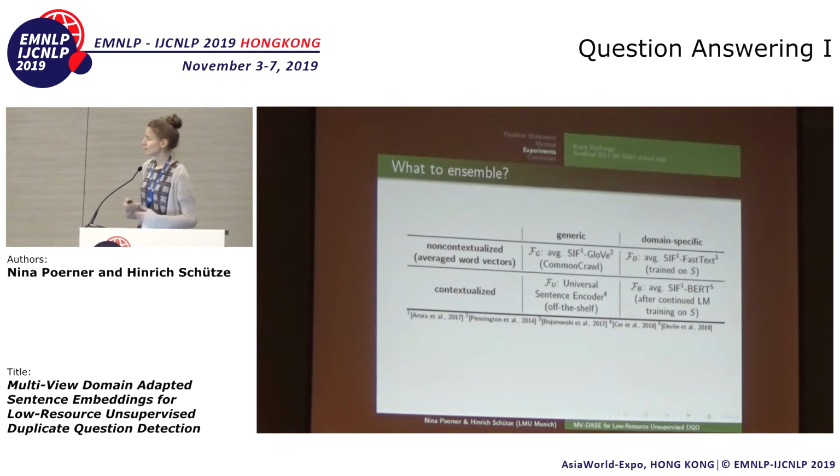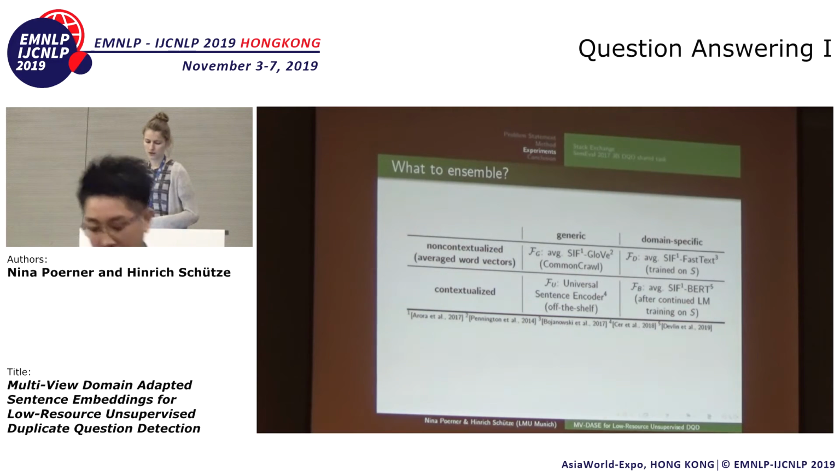Now, before we move on to the experiments, I briefly want to say what it is that we actually put in the ensemble. So in our paper, we settled on four sentence encoders. Two of them are generic, and two are domain-specific. Two are contextualized, and two are simple averaged word vectors. So in the top left corner, you have GloVe vectors. These are downloaded from Stanford NLP. On the top right, you have fastText, and fastText we trained on the unlabeled questions from our forum.